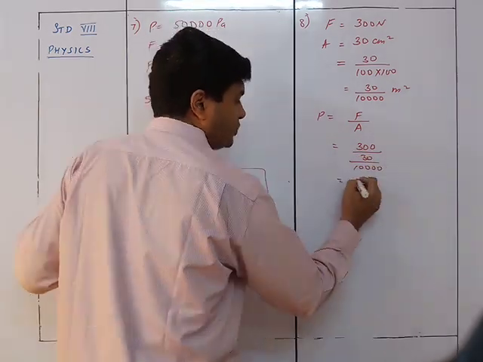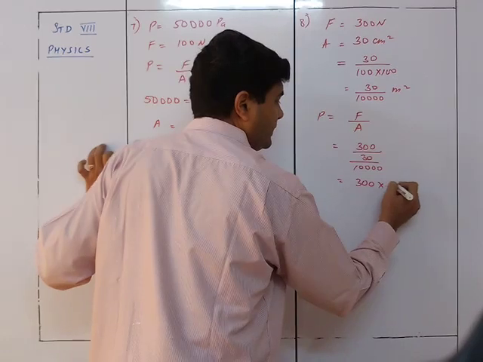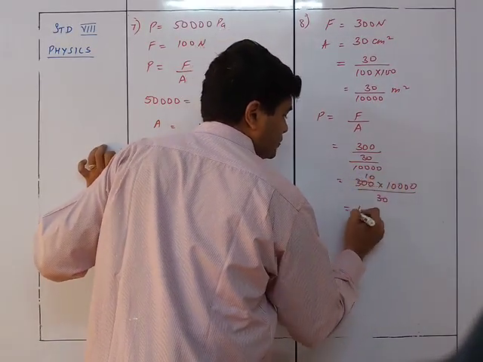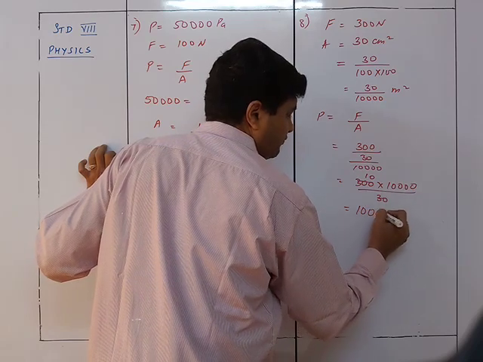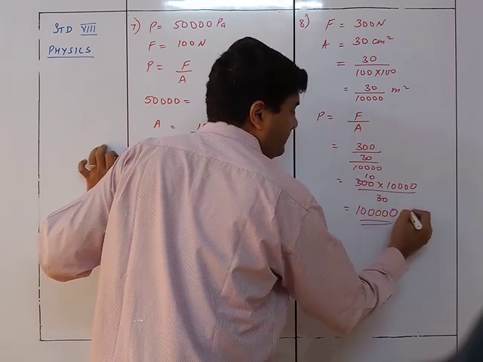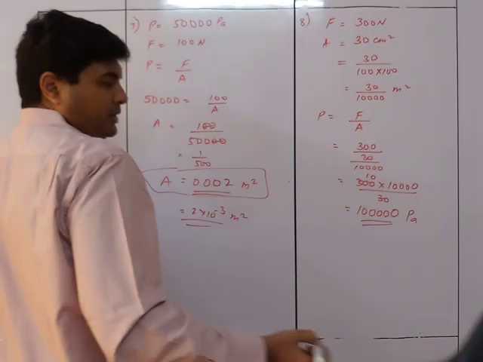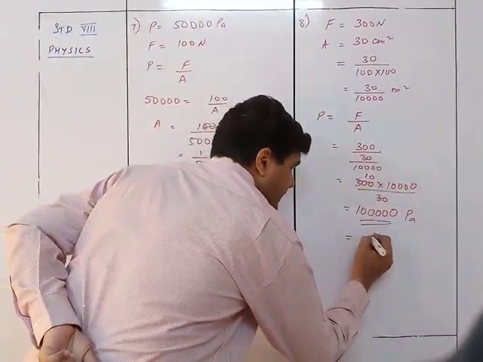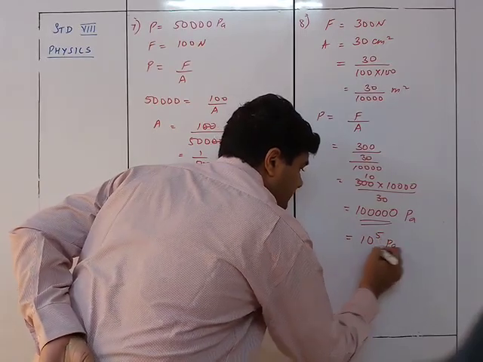This goes up, so it will be 300 into 10,000 upon 30. This is tens, so it's 100,000. That many Pascal. They would have written this in the form of 10 raised to 5 Pascal.